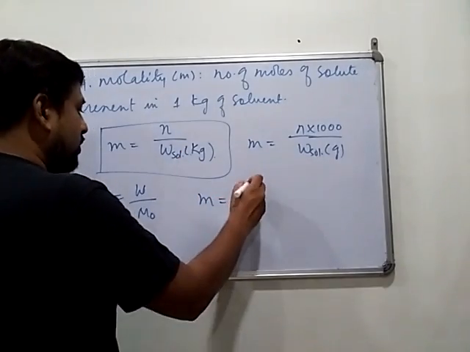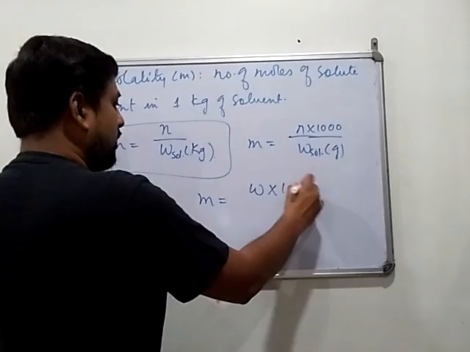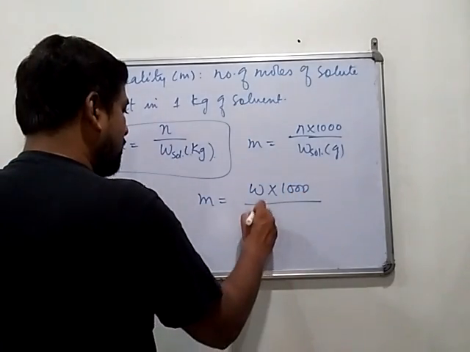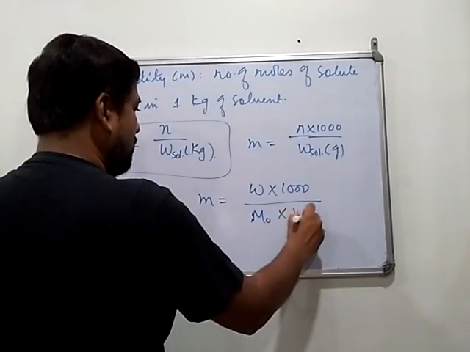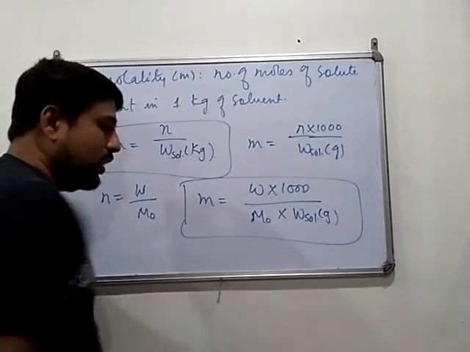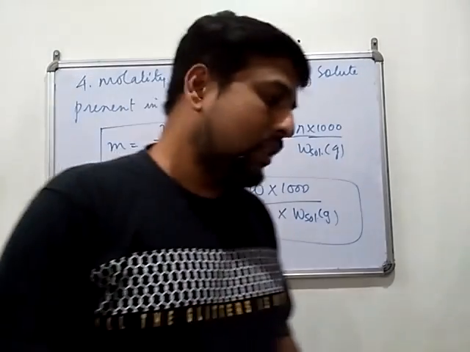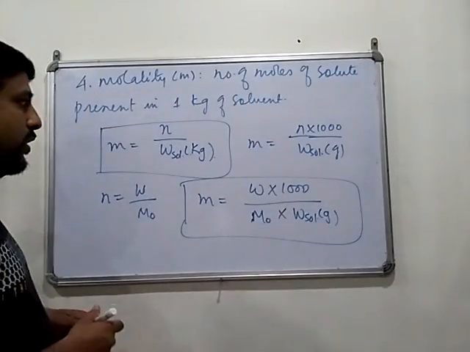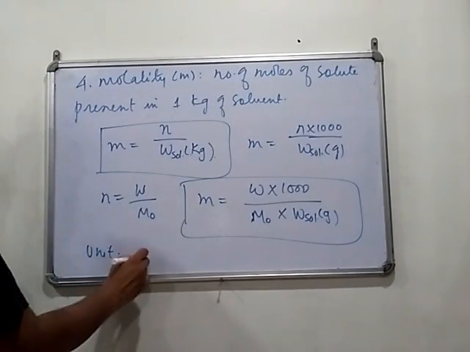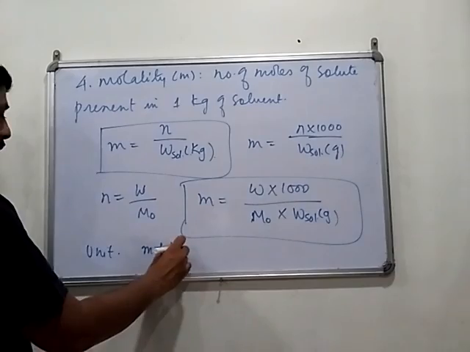Molality m equal to weight of solute multiplied by 1000 divided by molar mass of solute into weight of solvent in gram. This is the main formula which generally we use in numerical. So this is the molality, and obviously what will be the unit of molality? This is moles per kg.